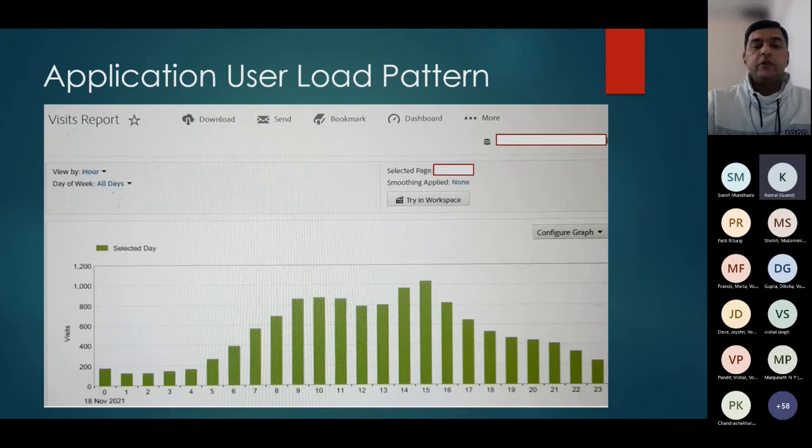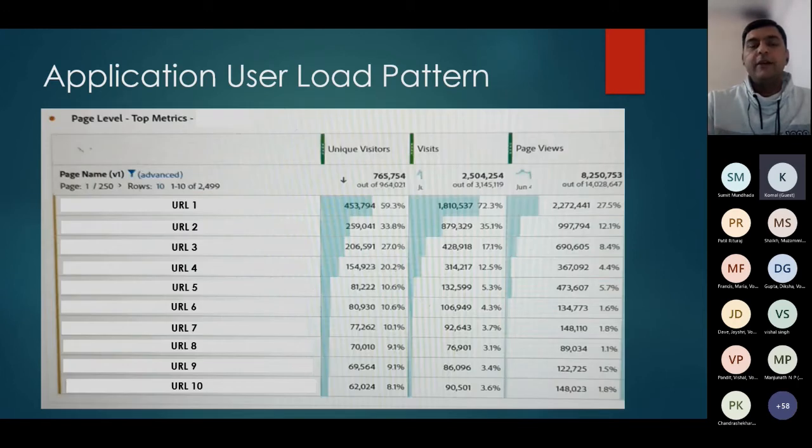We have talked about two things. One is the daily view, second is the hourly view. The third and the foremost thing around the user load pattern is, once the user is logged into the system, which pages they are navigating. There must be hundreds of pages in the website, but are these pages accessed equally? No, it does not happen all the time. It does not happen that every page is accessed with the same number of page visits or page views.